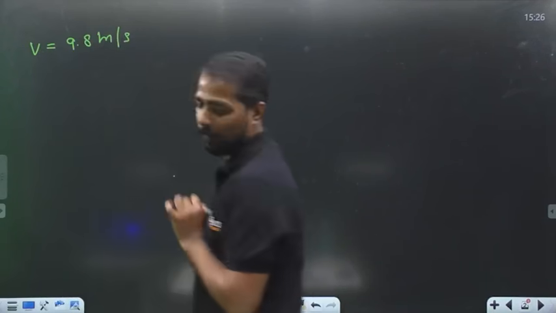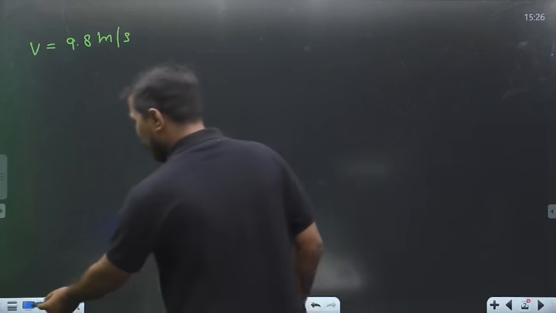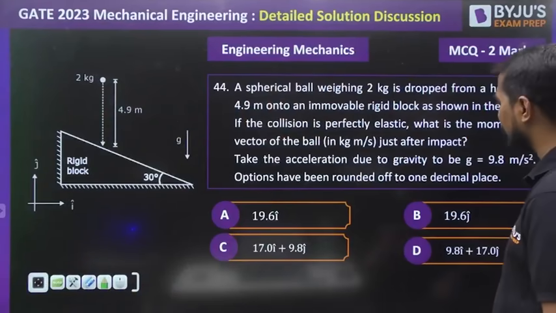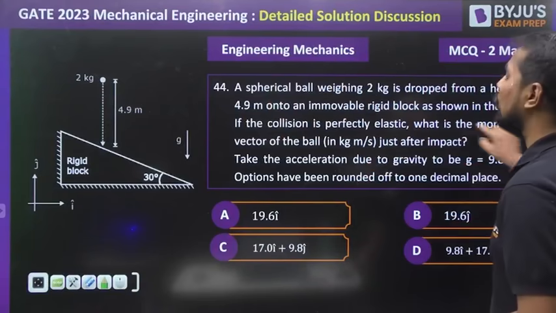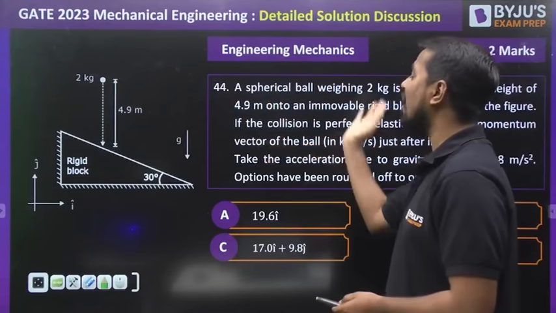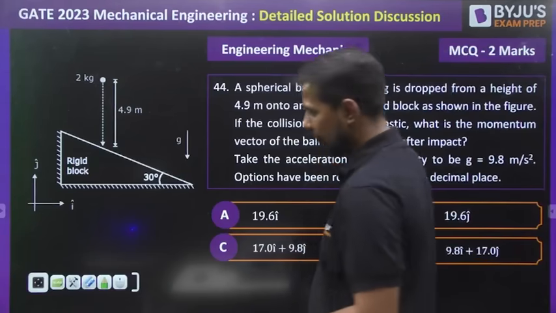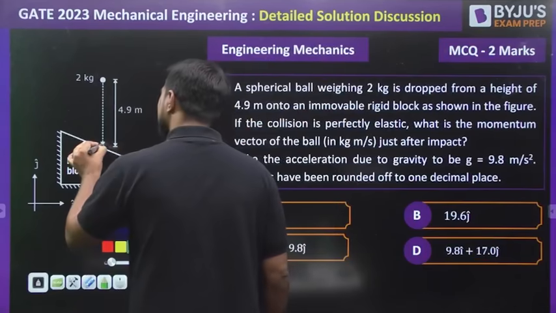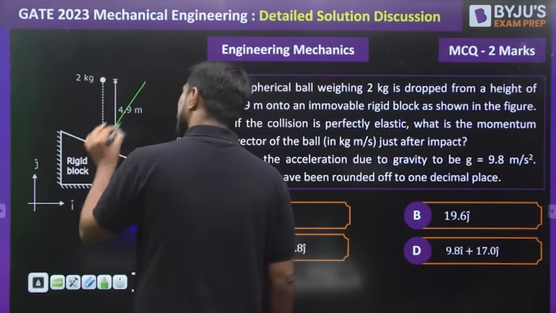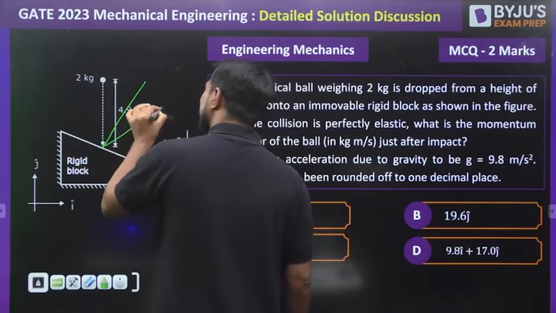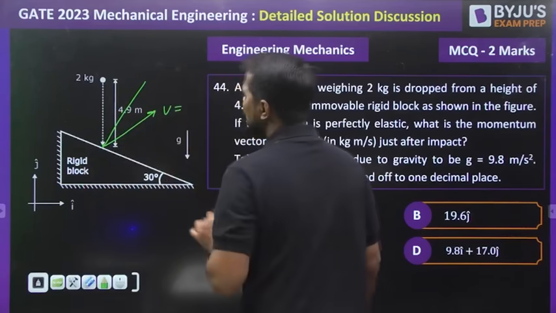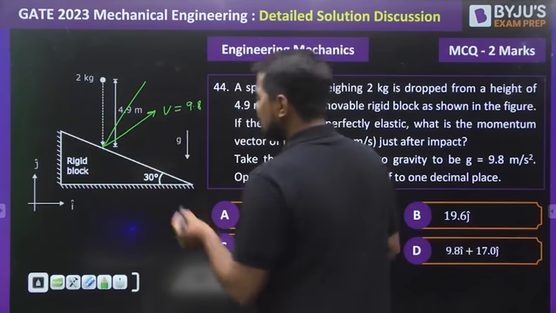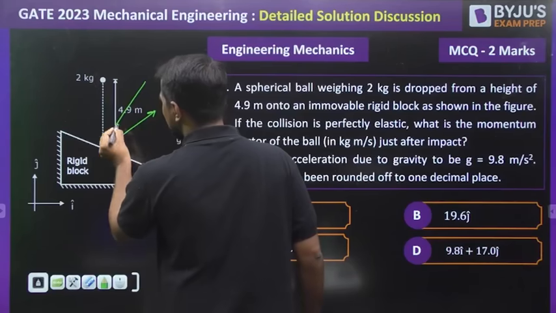Is it or not? Now, what is asked in the question? Let's move forward and see what exactly is asked in this question. In the question, it is asked, my dear, what is the total momentum vector after the impact? So it is after the impact. After the impact, can I say this is the normal and this is the final velocity after the impact, v, that has a value of 9.8? Is it or not? 9.8. And this angle is 30 degrees.